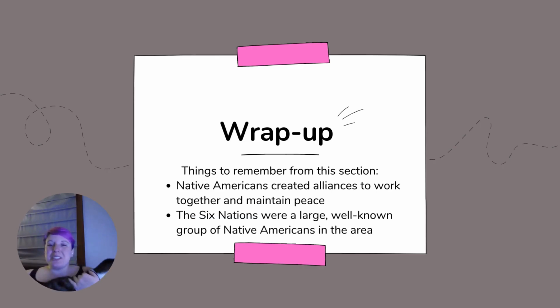All right, so a couple things important to remember from the section. Native Americans created alliances to work together and maintain peace. One of the biggest ones, or the most impactful ones in the area that we're looking at with the 13 colonies, was the Six Nations. And this was a large, well known group of Native Americans in the area.